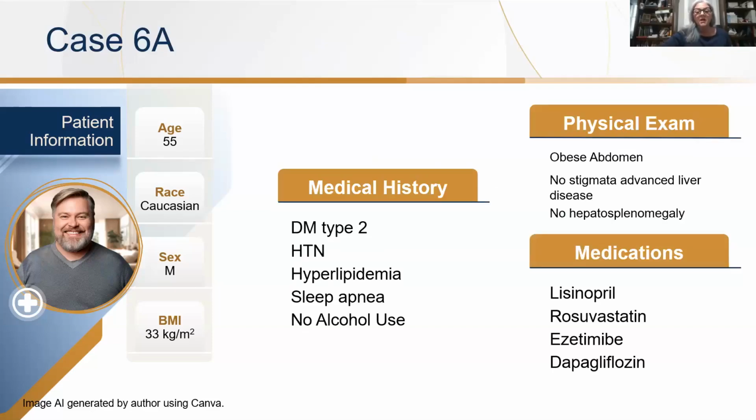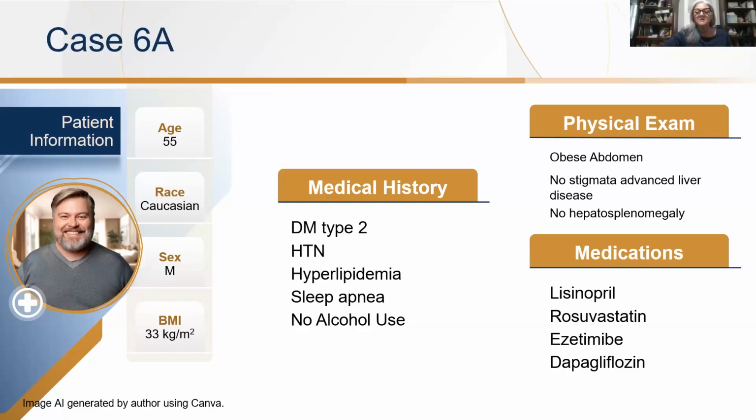So Sam's 55, he's a Caucasian male, BMI of 33. He has a medical history of type 2 diabetes, hypertension, hyperlipidemia, sleep apnea, and he has no alcohol use. On exam, his abdomen is obese, but he has no stigmata of advanced liver disease, such as umbilical hernia or caput medusa. He has no hepatosplenomegaly.